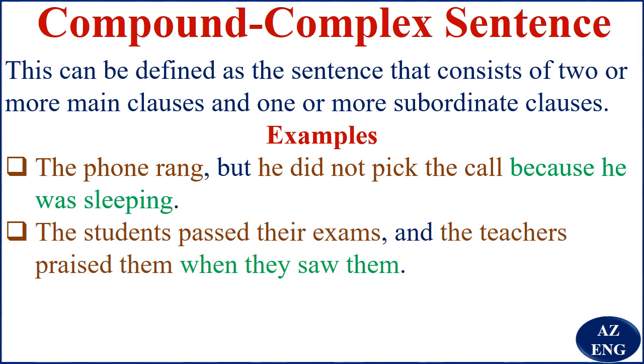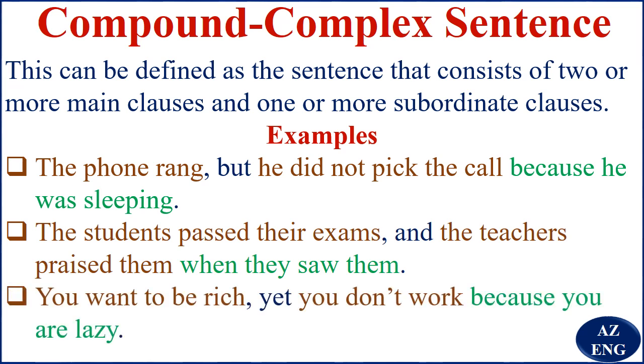The students passed their exams and the teachers praised them when they saw them. "The students passed their exams" is an independent clause, and "and" is a coordinating conjunction. "The teachers praised them" is an independent clause, it can stand alone as a sentence. Then "when they saw them" is a subordinate clause. So we say this is a compound complex sentence.